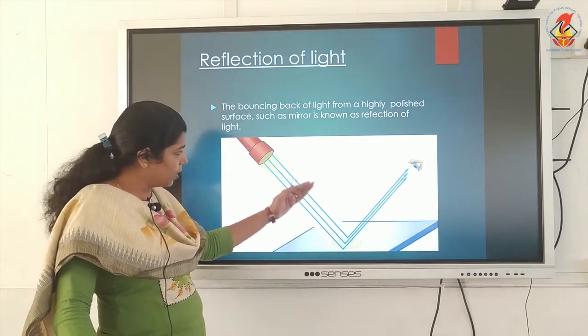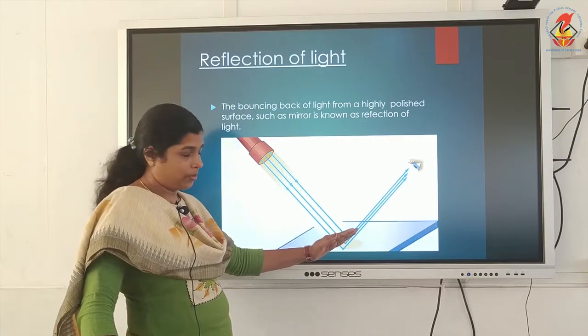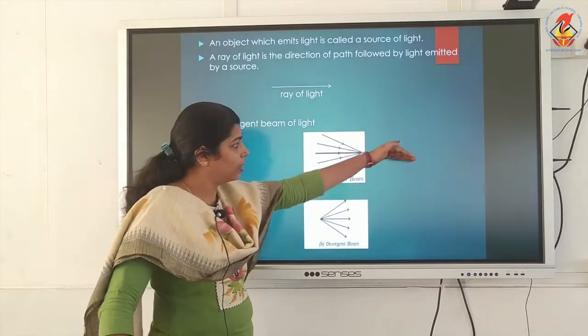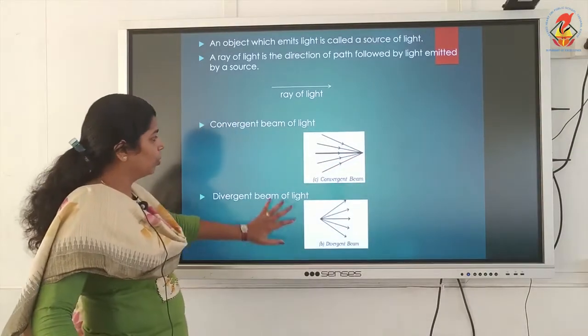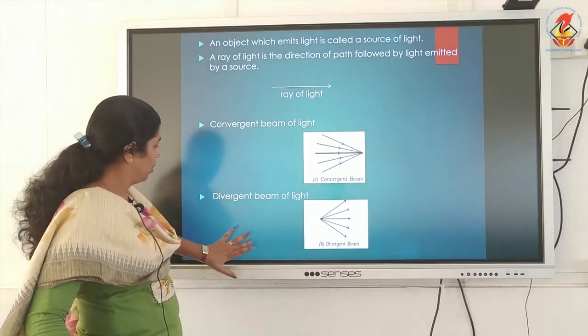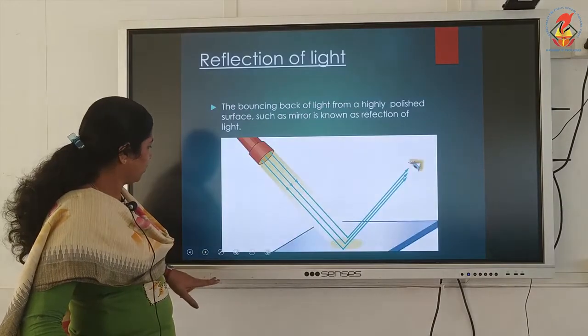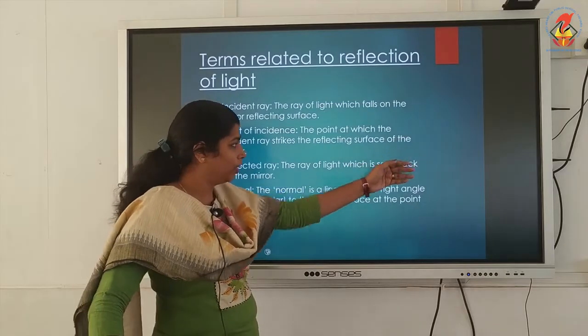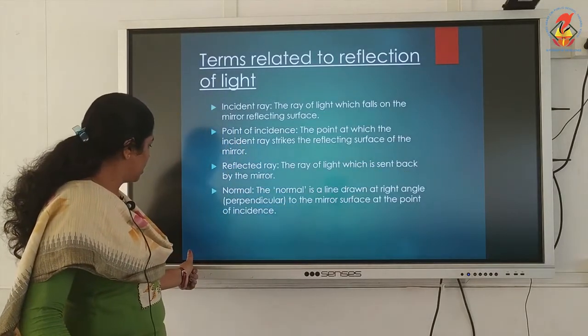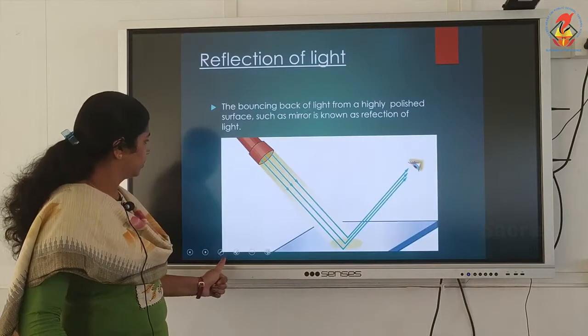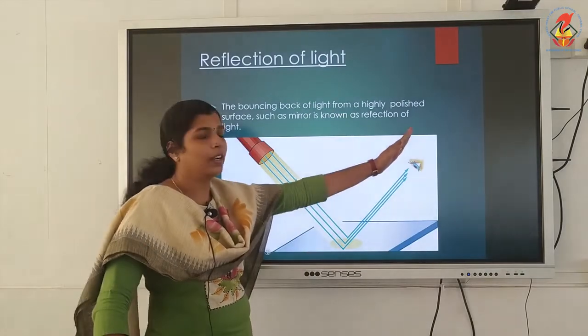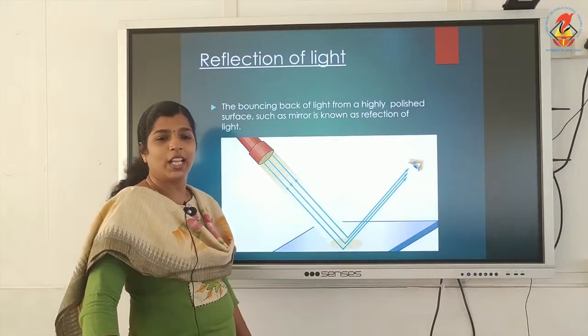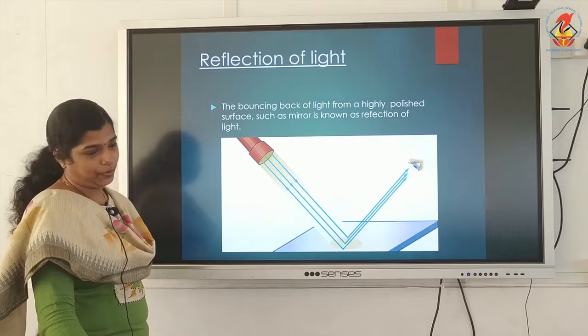So this light ray is falling in this direction. This mirror will reflect in that direction. That is, it changes the direction of the light ray that falls on the mirror.